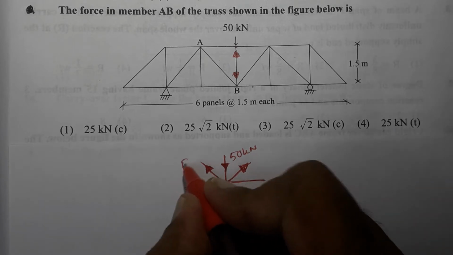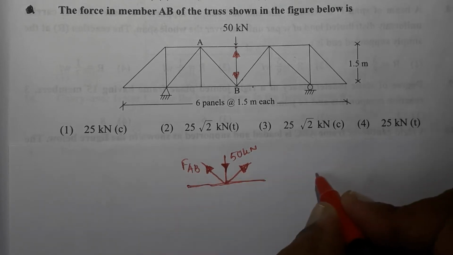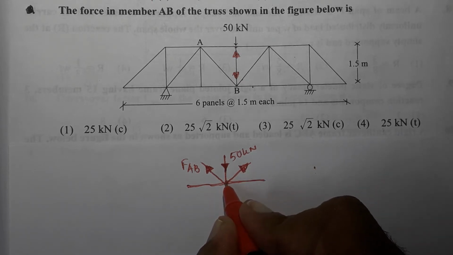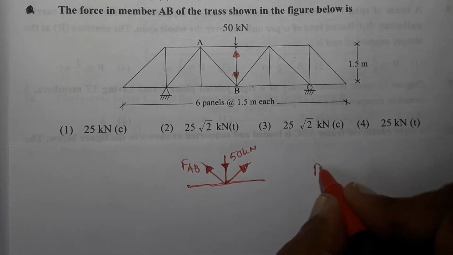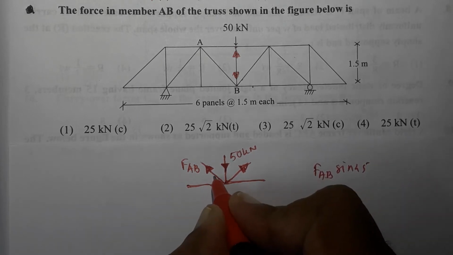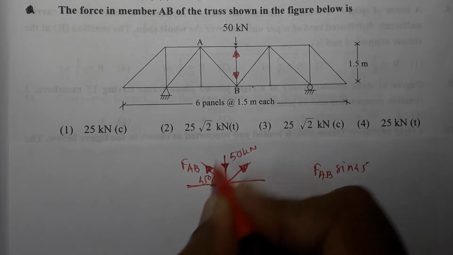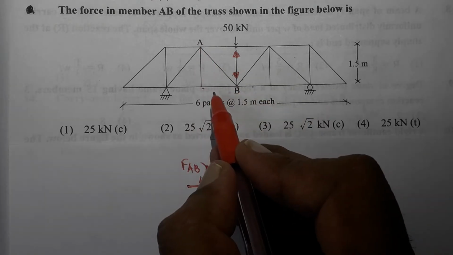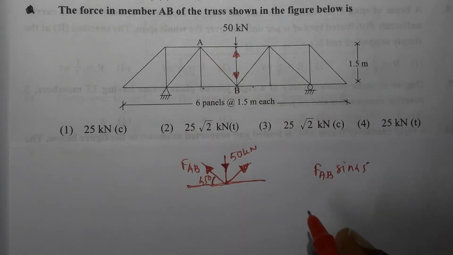So force in AB, FAB. Now if I use summation Fy is equal to 0, FAB sine of 45. This angle is going to be 45 degrees because 1.5 meter is the length of each panel, and this vertical height is also 1.5, so angle is 45 degrees.